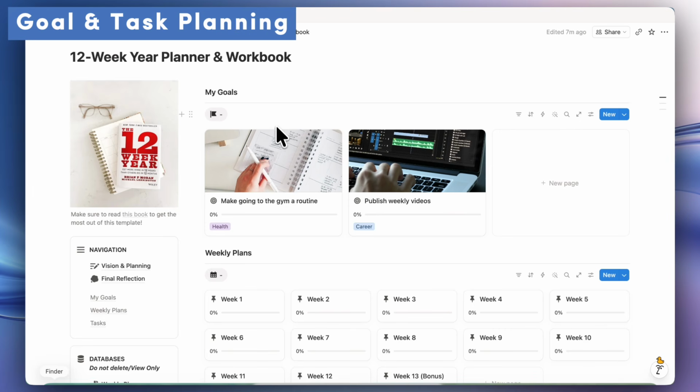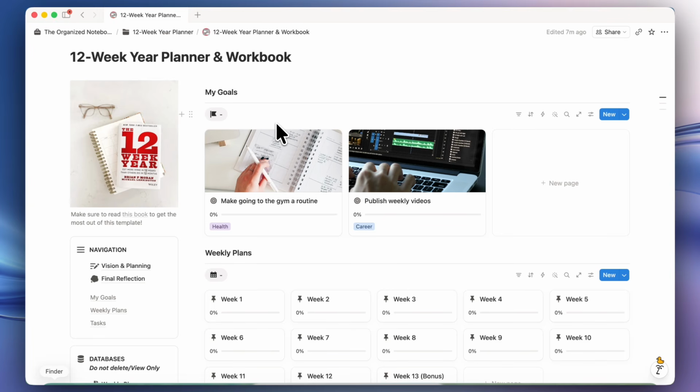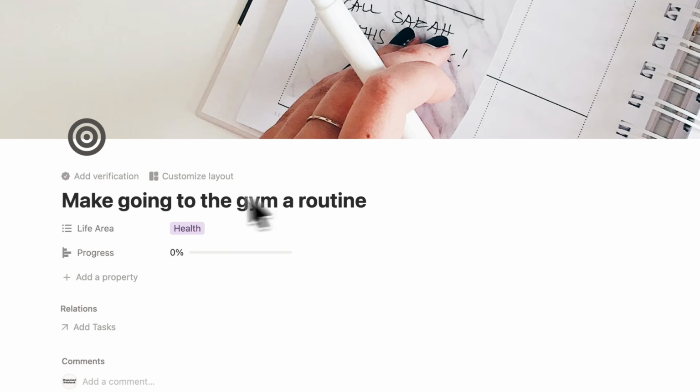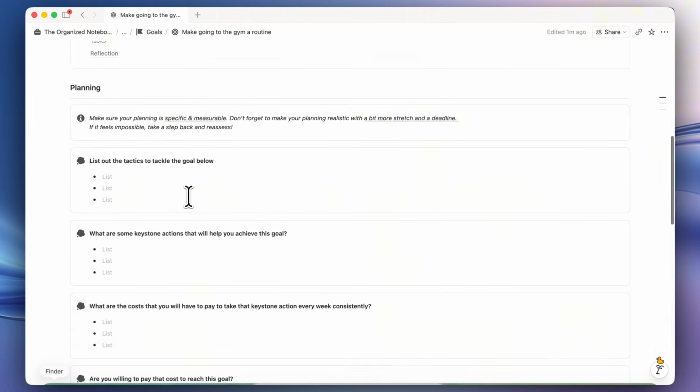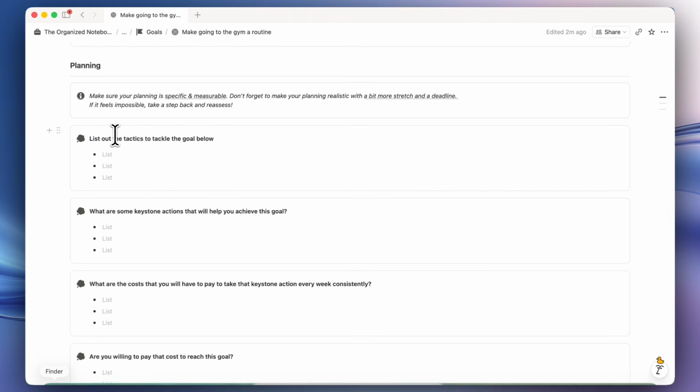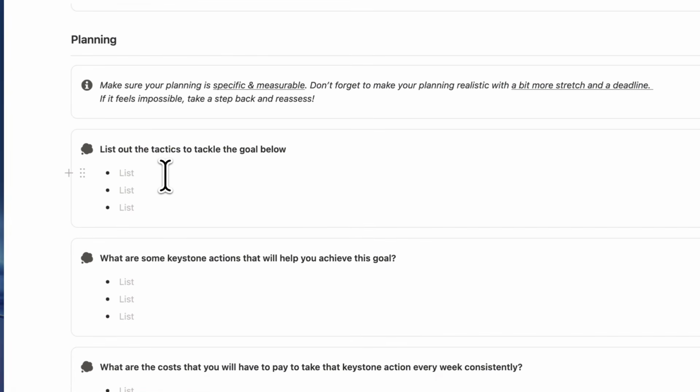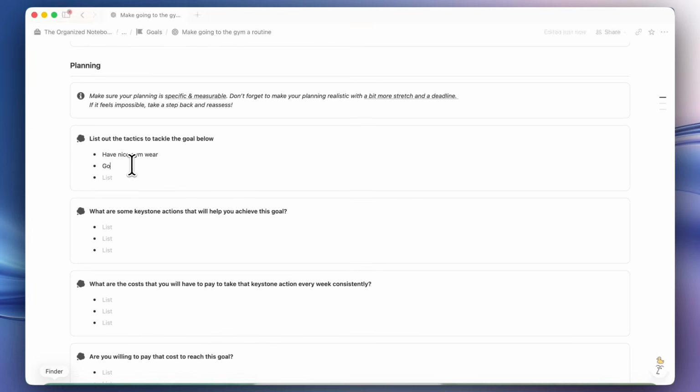The next thing we're going to do is start to actually plan our goals and add some tasks. To fill out your goals and add your tasks, you're going to want to click on the goal itself. So let's say this one, make going to the gym a routine. I'm going to start planning it. What are my tactics to tackle this goal below? Maybe having nice gym wear, going with a friend, and so on.